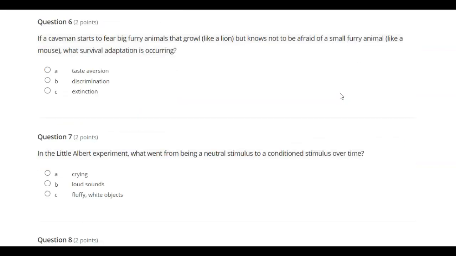If a caveman starts to fear big furry animals that growl like a lion, but knows not to be afraid of a small furry animal like a mouse, what survival adaptation is occurring? A. Taste aversion. B. Discrimination. C. Extinction.